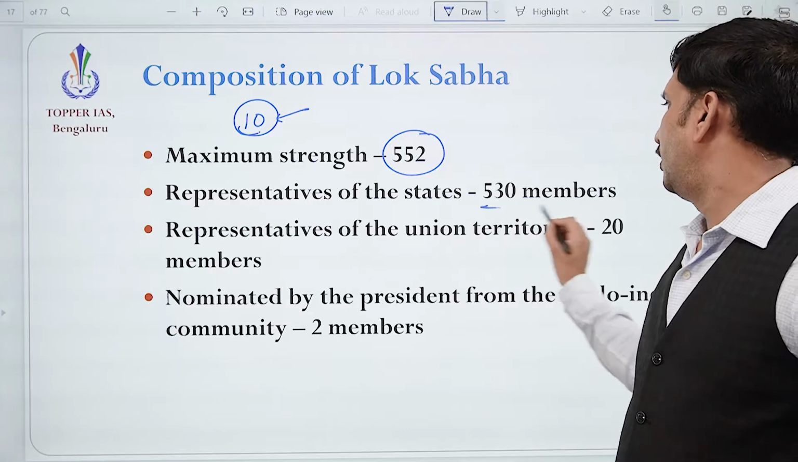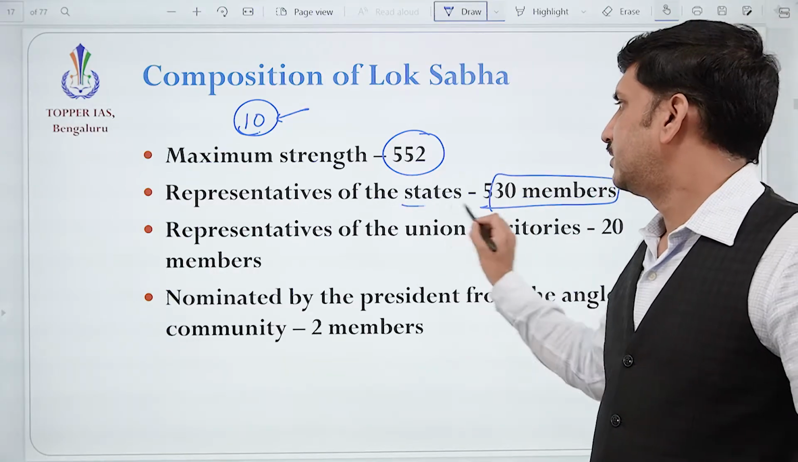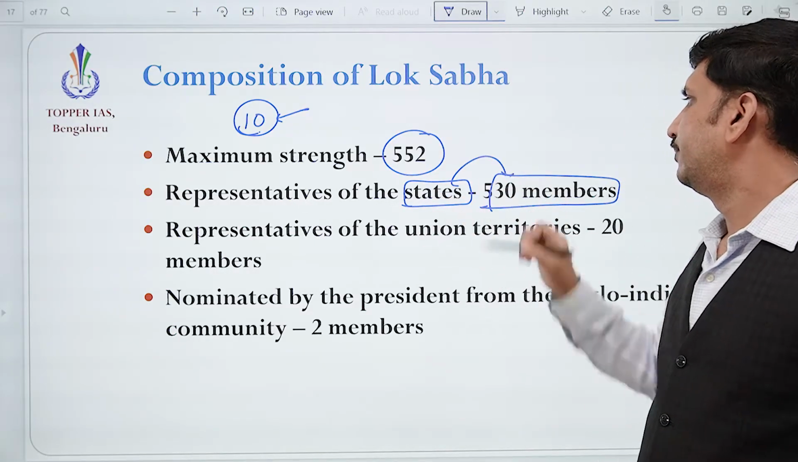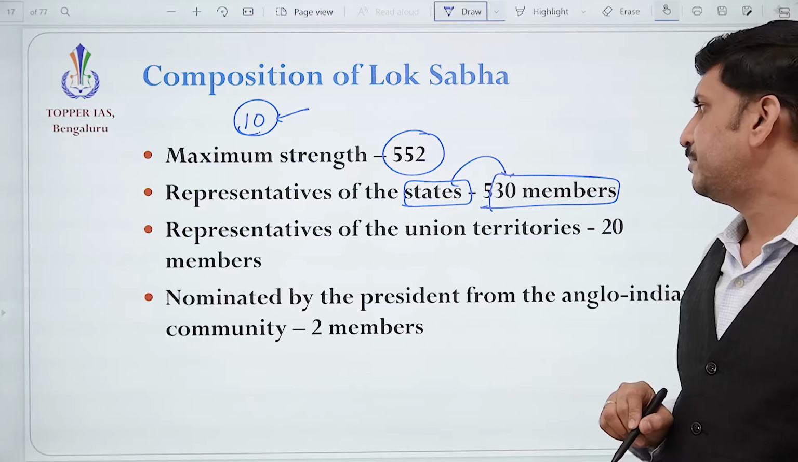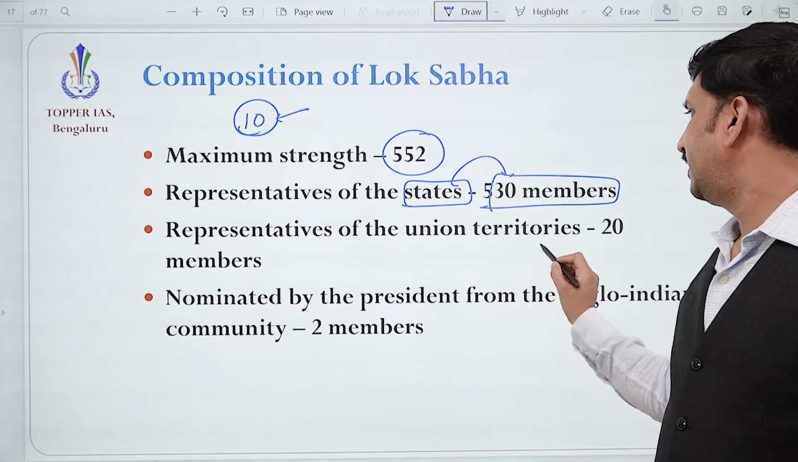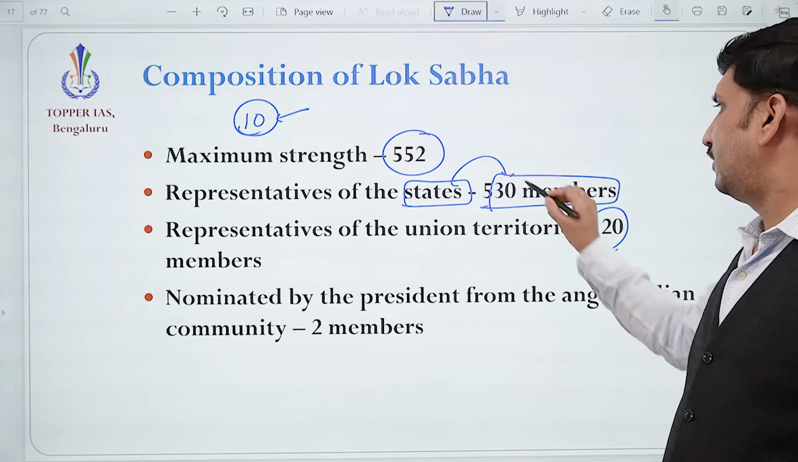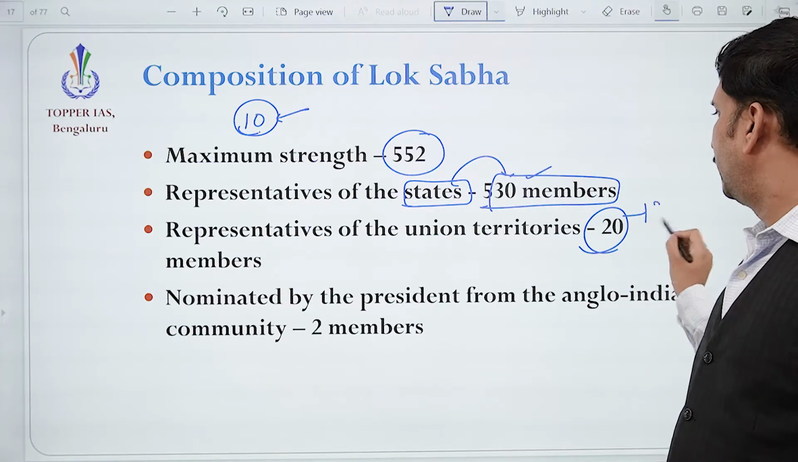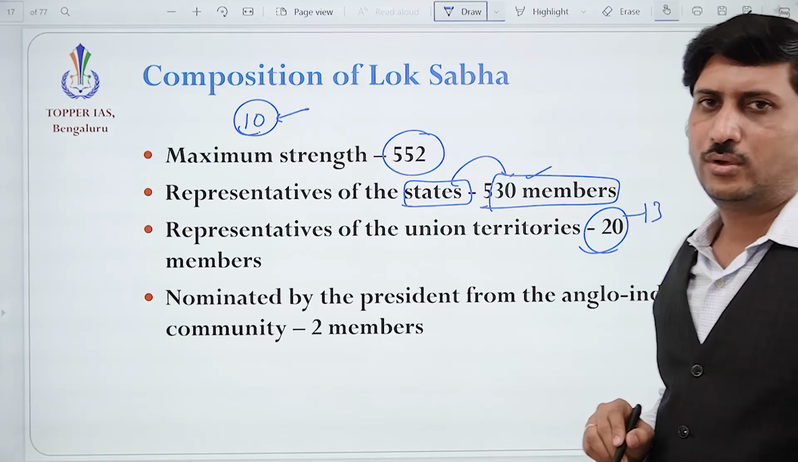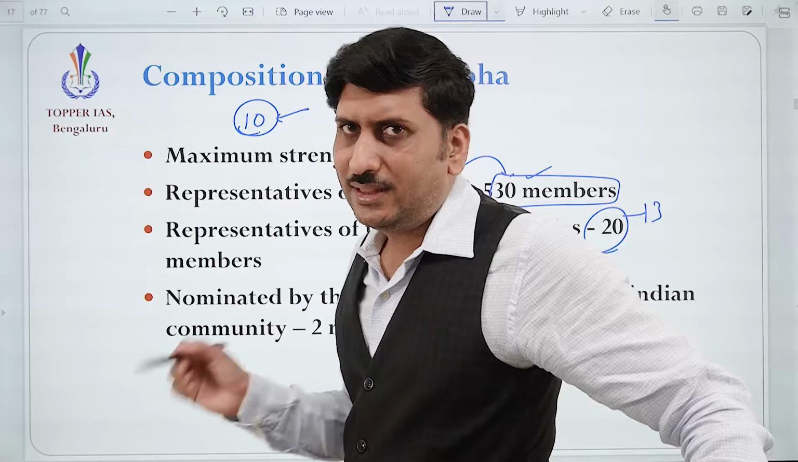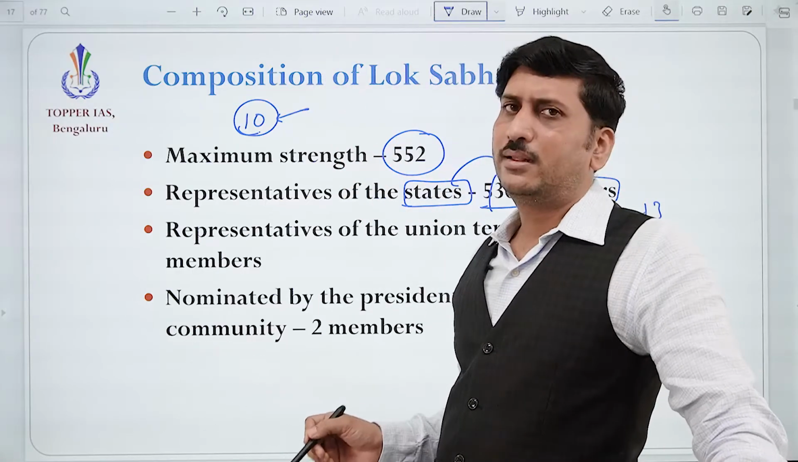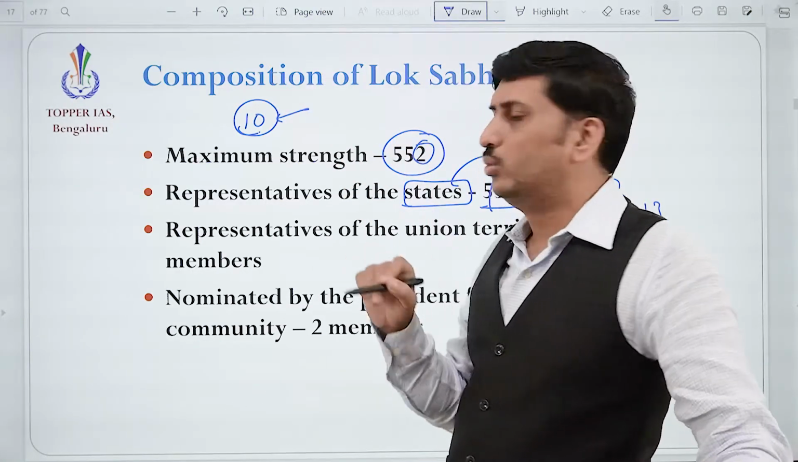Out of this, the states are represented through 530 members and union territories through 20 members. So the states' 530 is full, and here it is like 13. Okay, so that is why the strength is what it is. And another scenario: what is this 2?